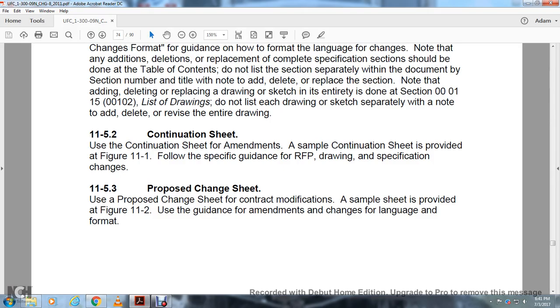11.5.2 continuation sheet. Use the continuation sheet for the amendment sample. The continuation sheet was provided with the figure 11.2.1 with the following specific guide with the request for both of the drawing specification changes. Proposal change. When proposal change sheet with the contract modification, the sample of the sheet is provided with the figure 11.2 with the guidance amendment with the change for the language and format.